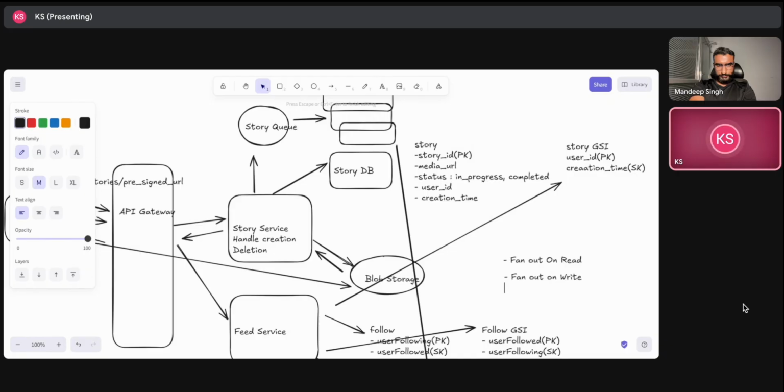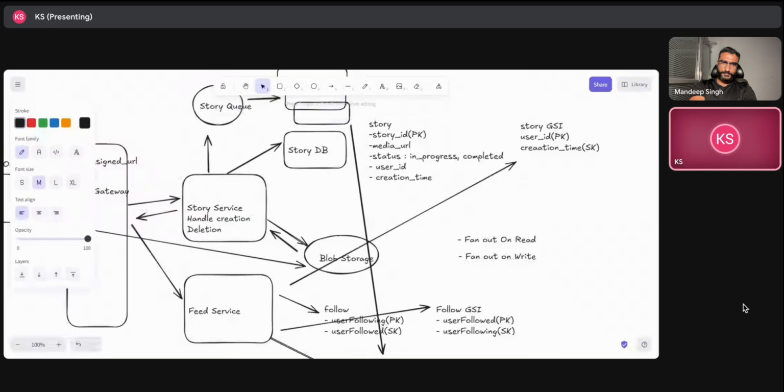And as I already told you, I'm making a database schema as well: what will be the partition keys and the sort keys. We already know that with the help of consistent hashing and all, we can scale and descale those databases at the time of peak, right? So that is something that I think should be handled in our database schema design already. But if there is something specific to that, I would surely like to answer that.